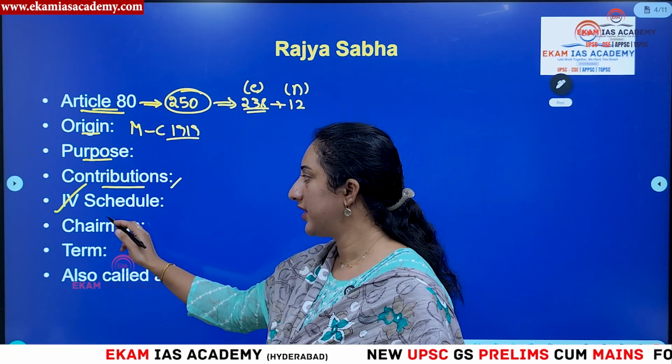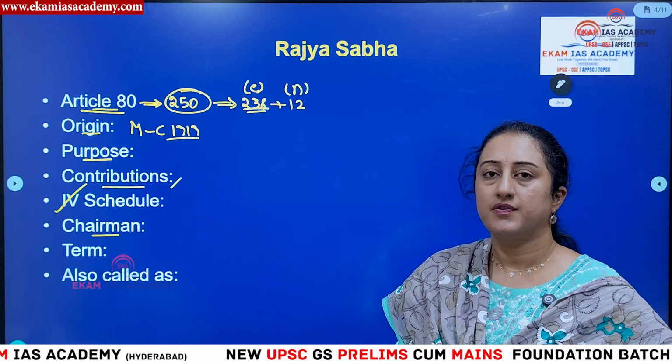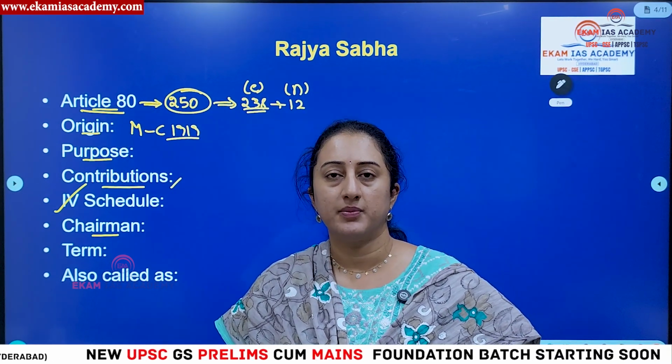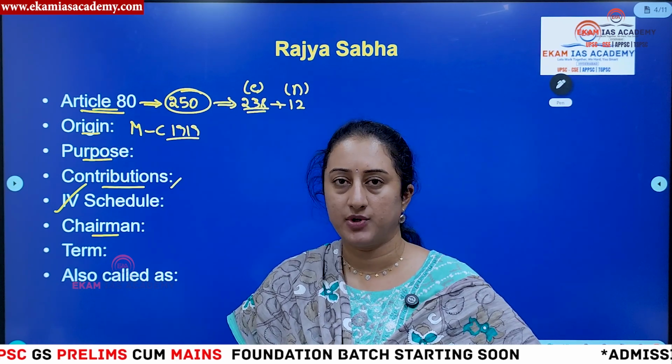Then we have seen the 4th Schedule. And then, who will be the chairman? For Rajya Sabha, the ex officio chairman will be the Vice President of India. Whoever is the Vice President will be the ex officio chairman of Rajya Sabha.